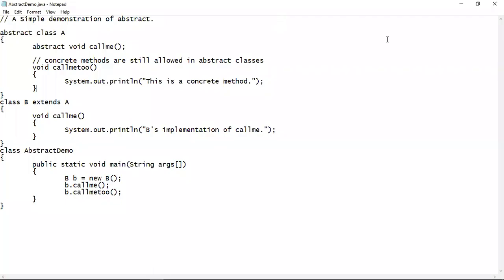One thing you have to keep in mind is that although abstract classes cannot be used to instantiate objects, they can be used to create object references, because Java's approach to runtime polymorphism is implemented through the use of superclass references. Thus, it must be possible to create a reference to an abstract class so that it can be used to point to a subclass object.